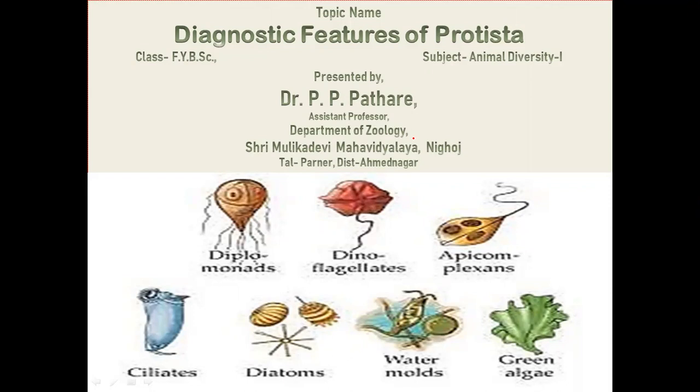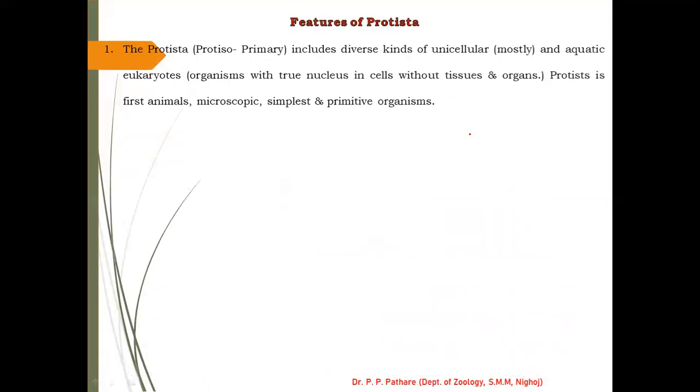Now today I will start the next important point in this chapter, to study the diagnostic and salient features of Protista. So let us start to study the features of Protista. The features of Protista are also called the characteristics of Protista.